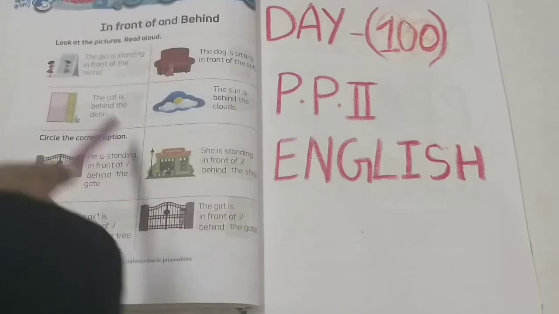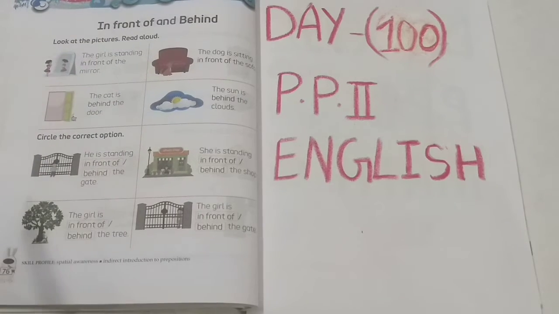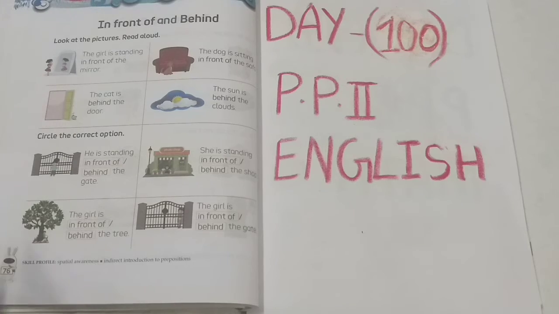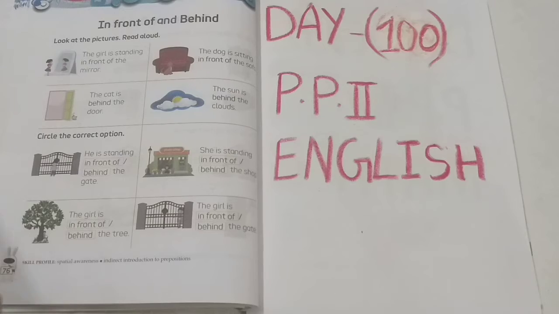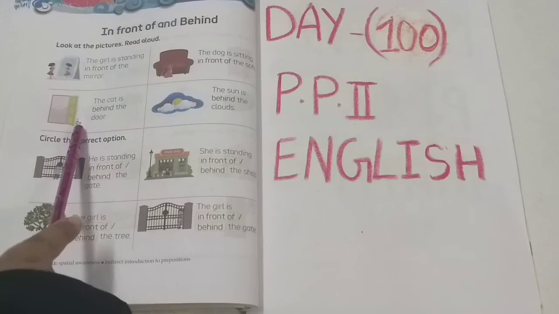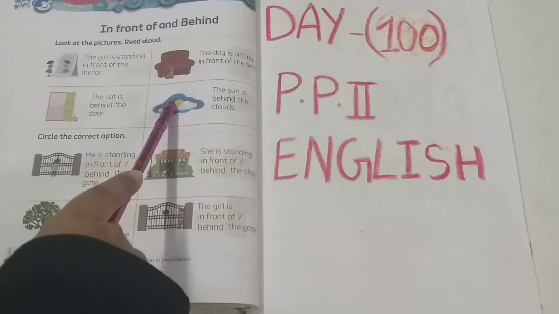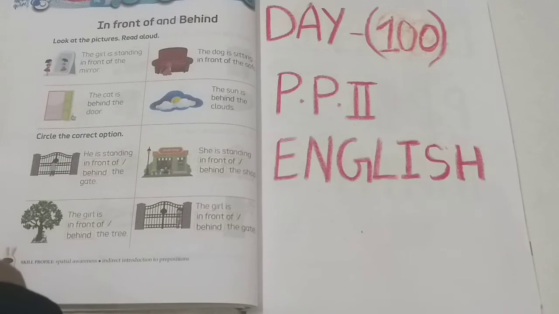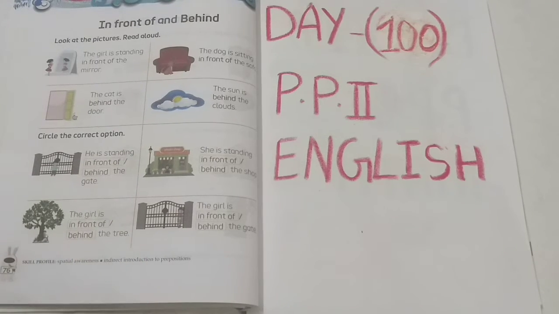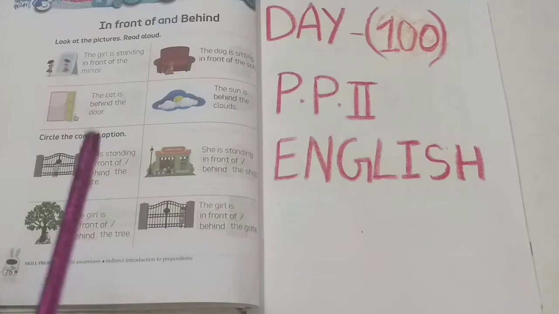the pictures. You can see here the girl is there and she is looking in the mirror. Okay, here you can see a dog and sofa. Here you can see the cat is there and the door is there. Then you can see sky, clouds, sun. Let's see children what exactly it is there in the picture. After reading the sentence you will come to know what exactly is there in the picture.